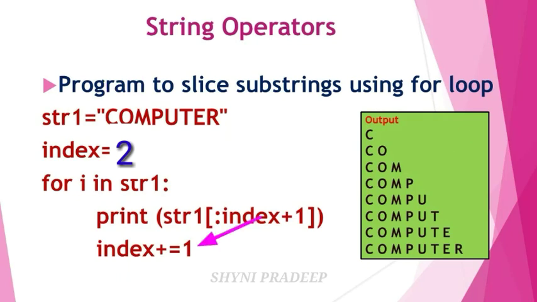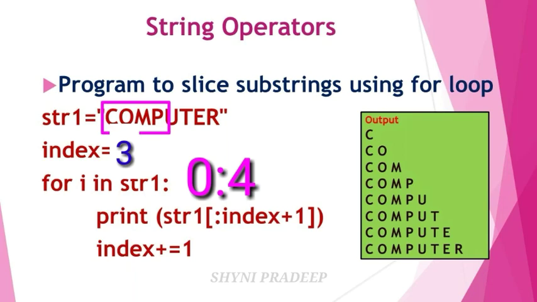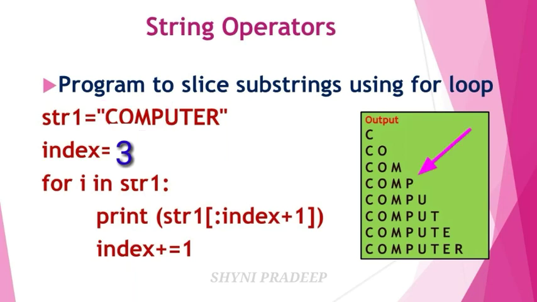Next again update the value. Index is equal to index plus 1, so 2 plus 1 is equal to 3. Now our new index value is 3. So take the next string letter. What is that? P. Next see the print statement. The starting value is 0, and index plus 1 means 3 plus 1, that is 4. Here 0 to 4 is given, but you have to take 0 to 3. 0 to 3 means COMP. So it will be printed on the output screen.